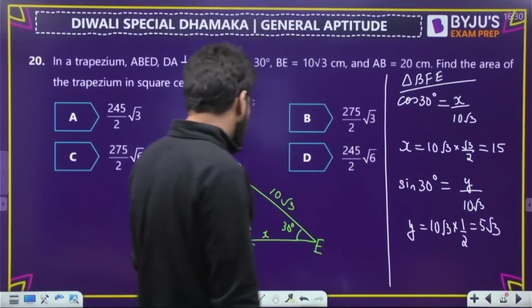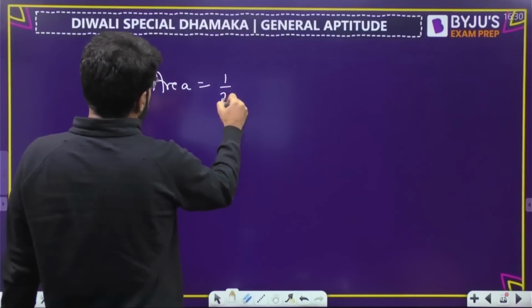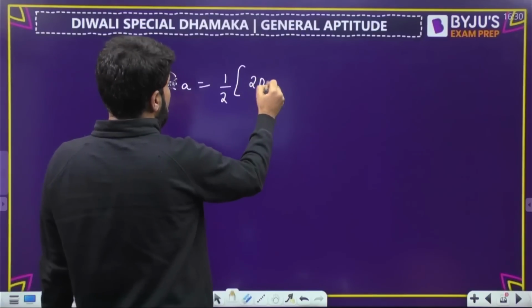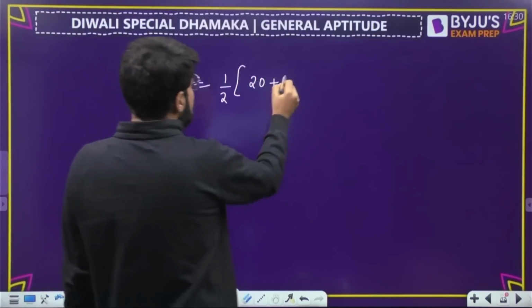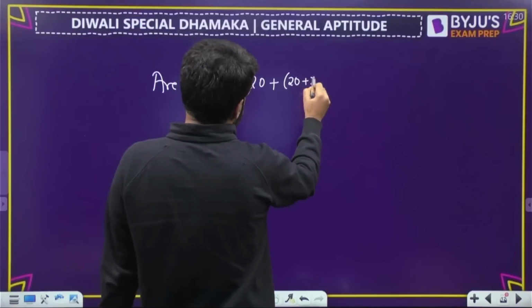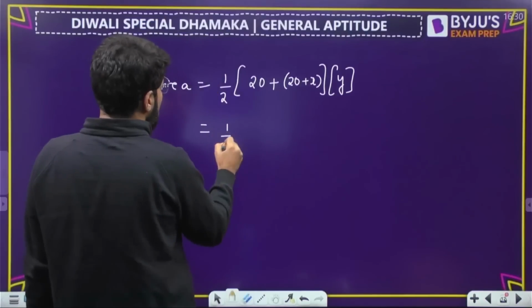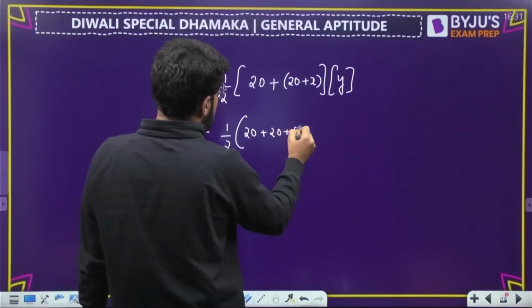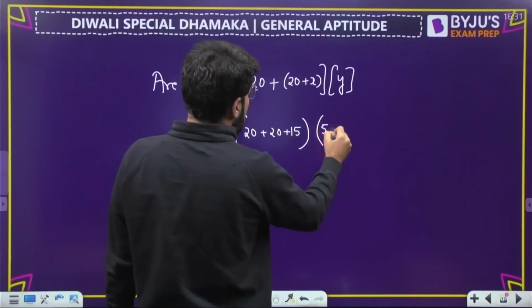So what is the area of the trapezium? It is given by half into sum of the parallel sides. One of the parallel sides is 20 and another parallel side will be 20 plus x, into the distance between parallel sides, that was y. Put down the values. So you have half into 20 plus x. X obtained was 15, and y obtained is 5 root 3.